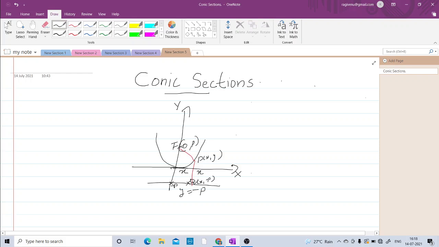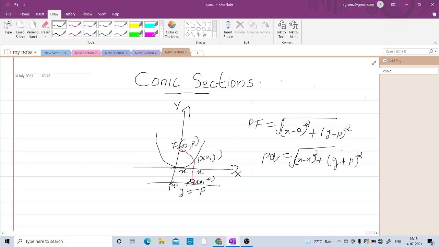PQ is equal to PF. By using the distance formula, PF is the square root of (x minus 0) squared plus (y minus p) squared. And the distance PQ is equal to the square root of the distance between the point P(x, y) and Q(x, minus p), so it is (x minus x) squared plus (y plus p) squared.